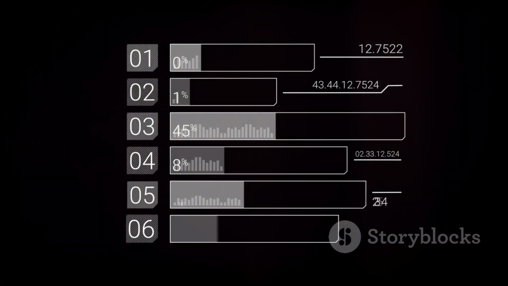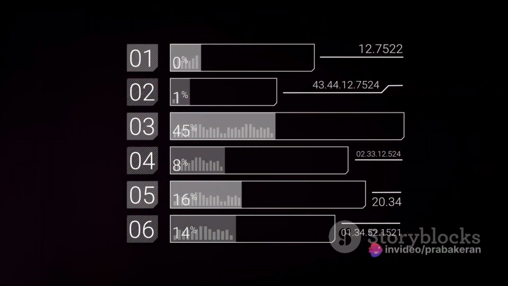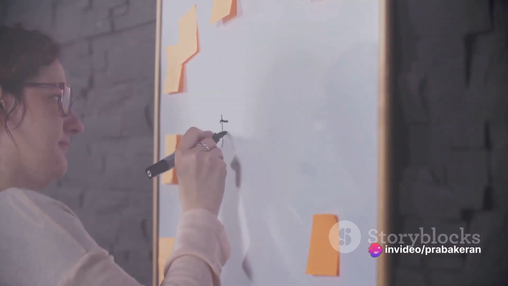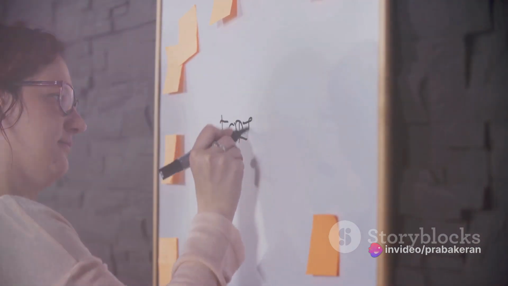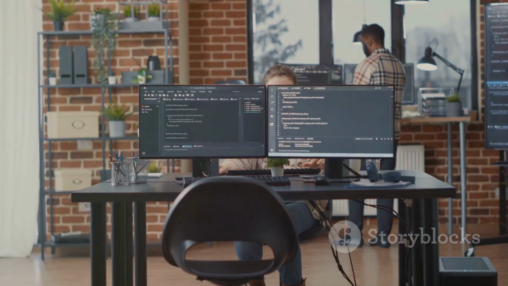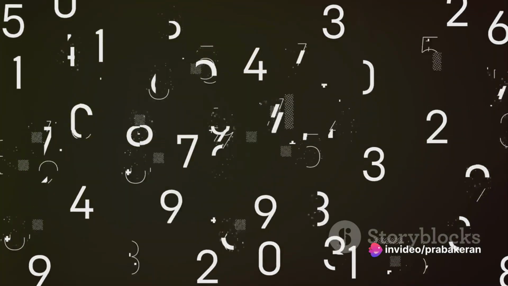First up, insertion. To insert an element in an array, we need to shift the elements to the right of the insertion point. For instance, if we want to insert an element at the 3rd position, we move the 3rd and following elements 1 position to the right. Then, we place our new element in the 3rd position. Remember, the array size increases by 1 after insertion.